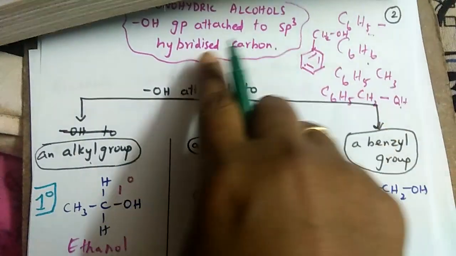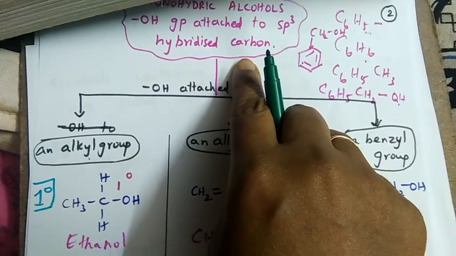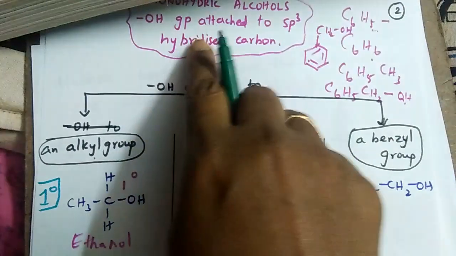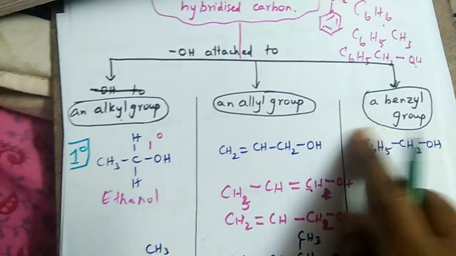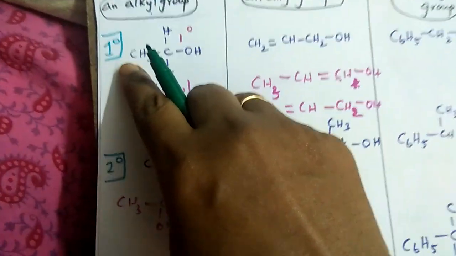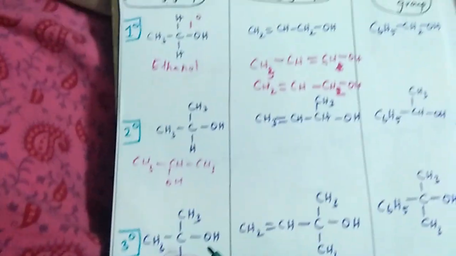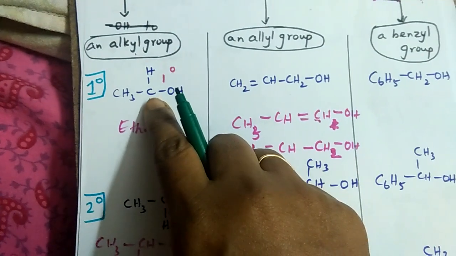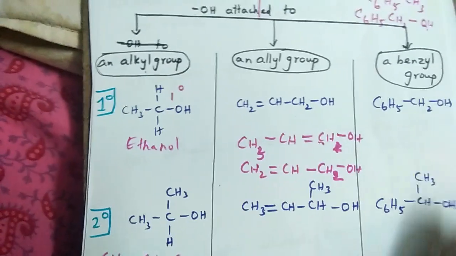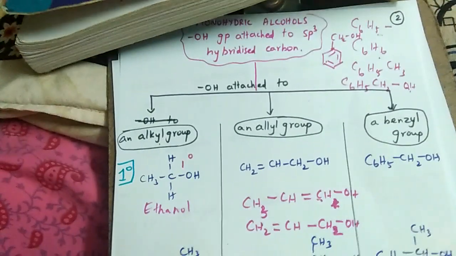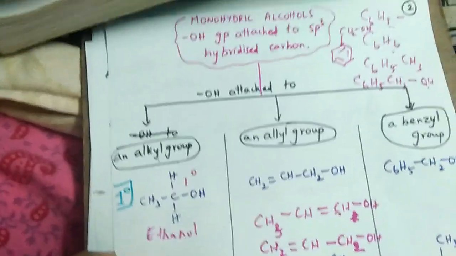This is for sp3 hybridized carbon. Monohydric alcohols where the OH is attached to an sp3 hybridized carbon in an alkyl, allyl or benzyl group can be classified further into primary, secondary and tertiary, based upon the type of carbon where the OH group is attached. So this is one type of classification of monohydric alcohols.